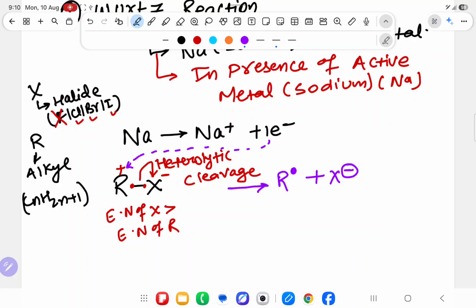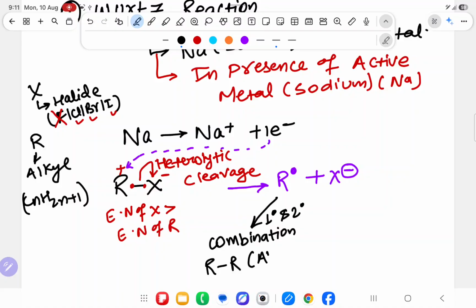Now, just now I have dictated you that once the dot will form, if this dot is forming 1 degree and 2 degree, directly you will do combination, and with the combination it will become R and R, that it will become alkane.